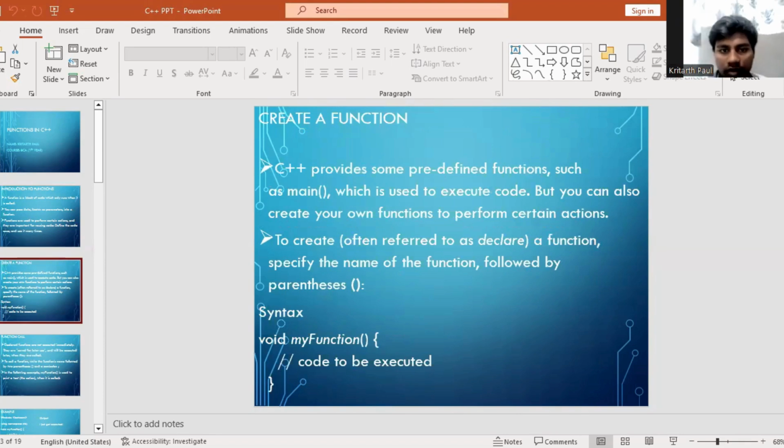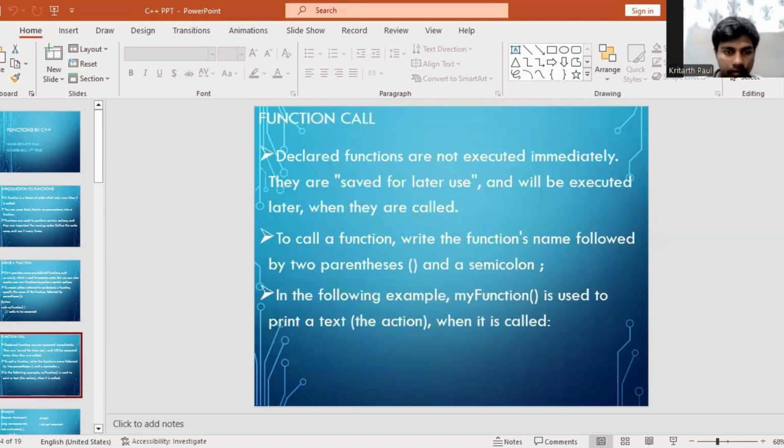Create a function. C++ provides some predefined functions such as main, which is used to execute code. But you can also create your own functions to perform certain actions. To create a function, often referred to as declare, specify the name of the function followed by parentheses. Syntax: void, the name of the function, and the code to execute.